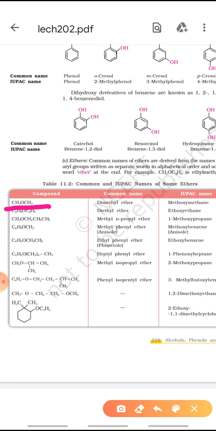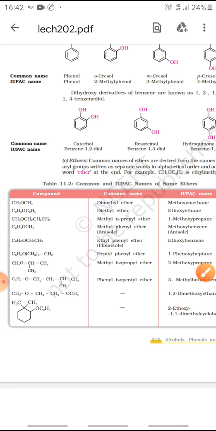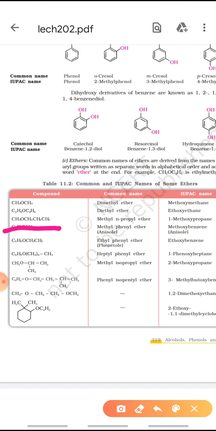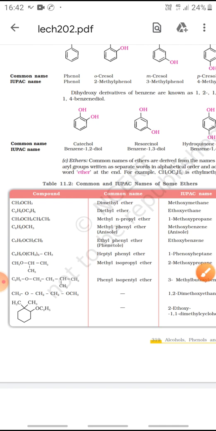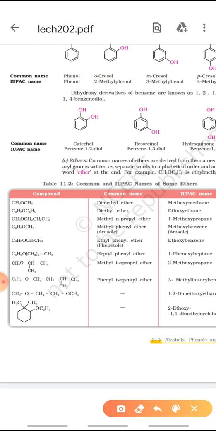Now, this is the first one, CH3OCH3, that is dimethyl ether, the common name. IUPAC name is methoxymethane. Second is ethoxyethane. The third one is an unsymmetrical one, so the O will be taken with methyl and will be methoxy, and the rest 3 carbons are there, so methoxypropane. Next is methoxybenzene.